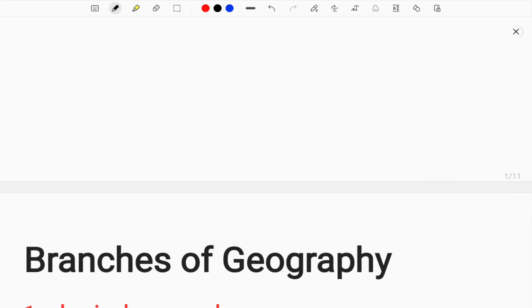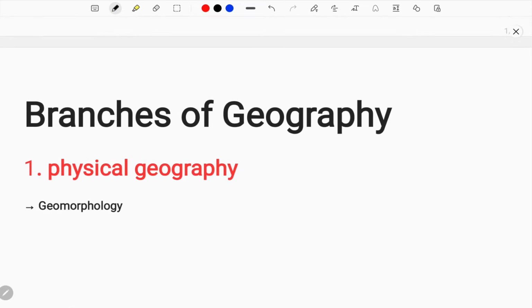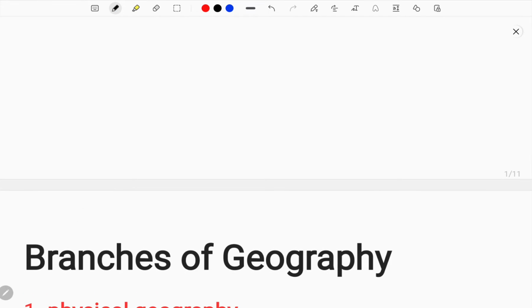Let me take you to the geographical concepts related to your UPSC preparation. First of all, let us study the branches of geography. Let us see the branches that are important in geography and what they deal with. But before going to it, we should know what geography is and how geography is studied.